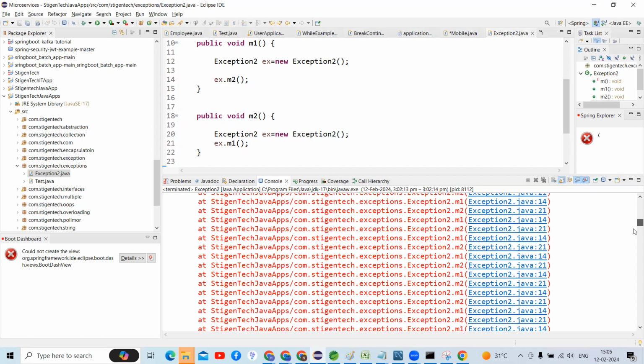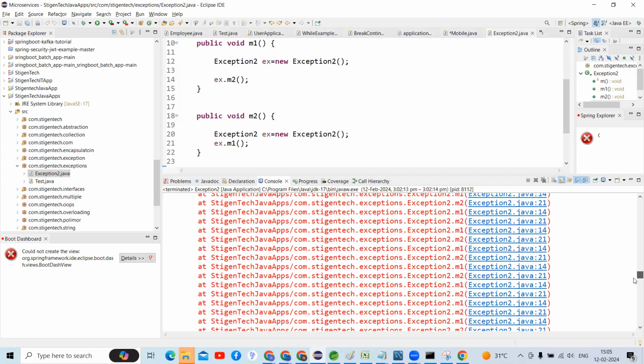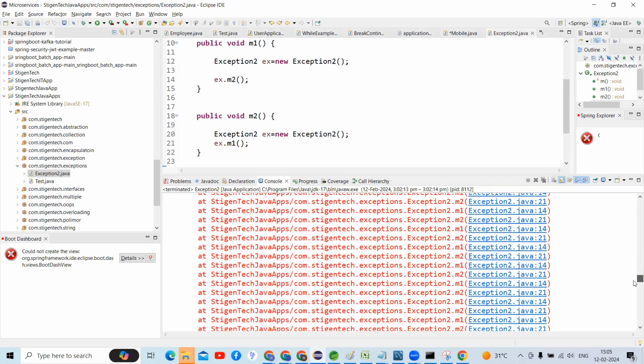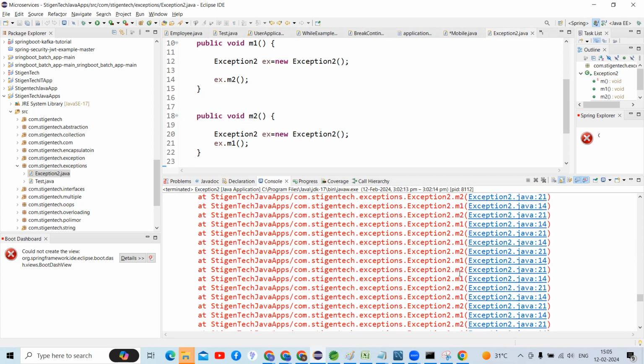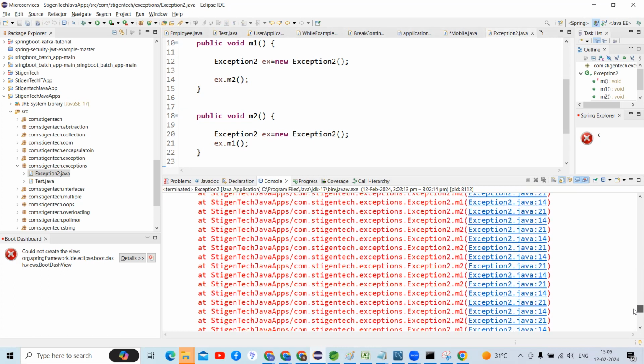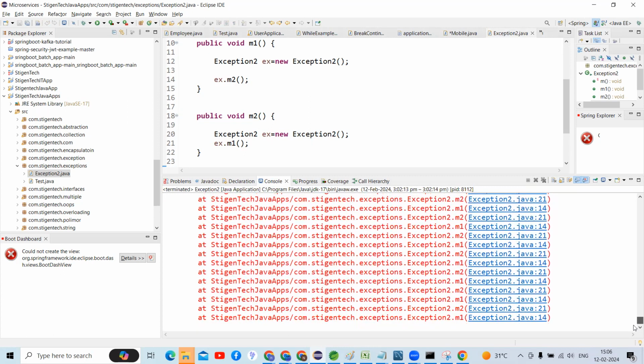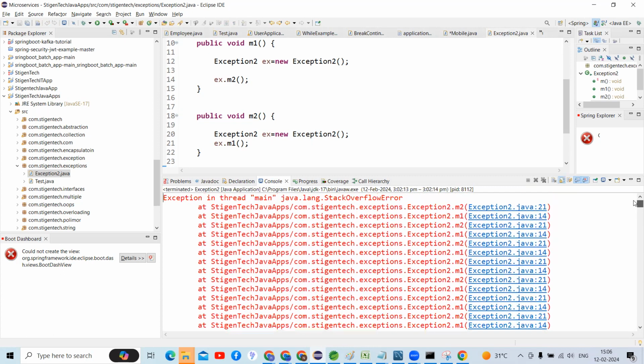If you check here: M1, M2, M1, M2, M1, M2, M1, M2. It is repeatedly calling or not? Yes. That is the reason it gives the stack overflow error, right?